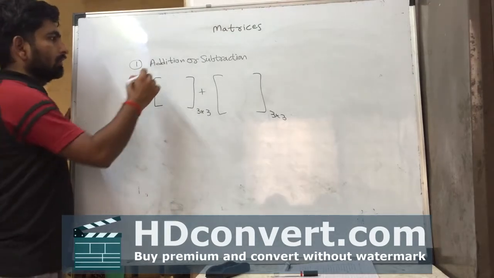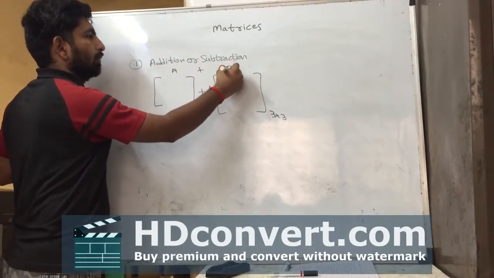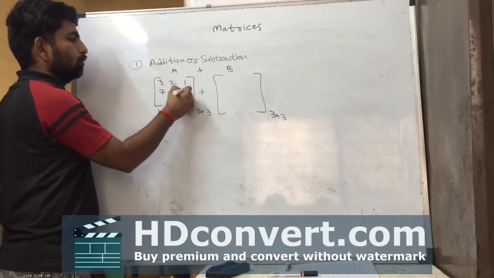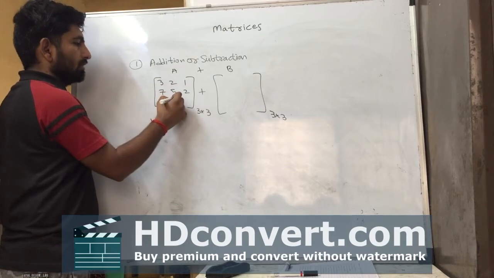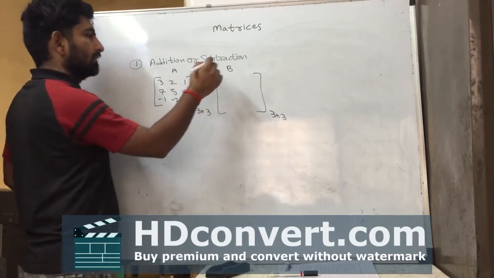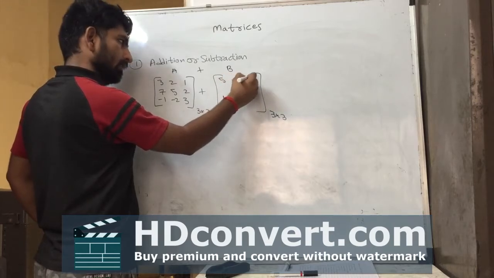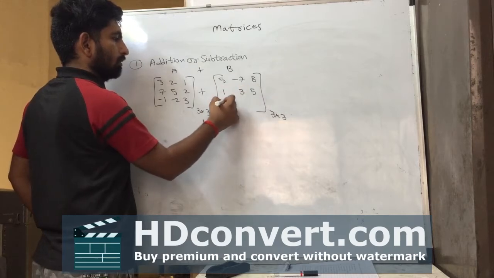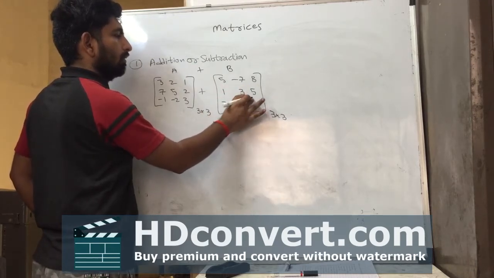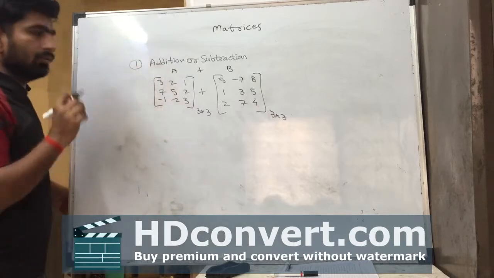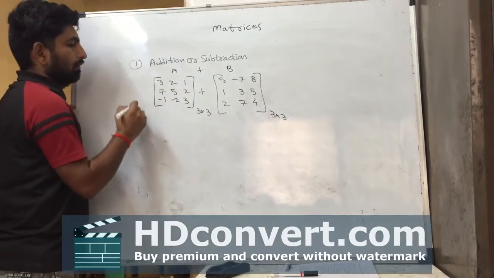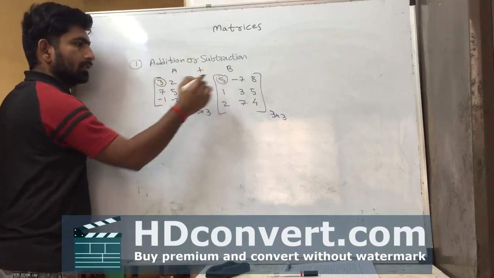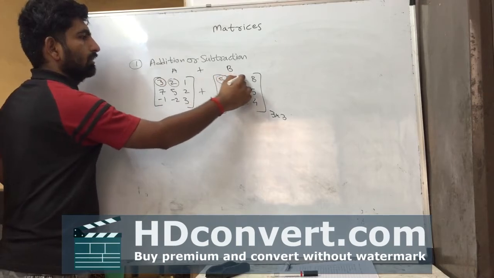If we have 3 by 3 matrix, then we only add 3 by 3 matrix in the 3 by 3 matrix. If this A matrix plus B matrix, A matrix is 3 2 1 7 5 2 minus 2 minus 1 minus 2 3, and second matrix is 5 7 8 1 3 5 2 7 4. Okay, if we have two matrix, then in addition process we are only adding this place to this place, this place to this place.